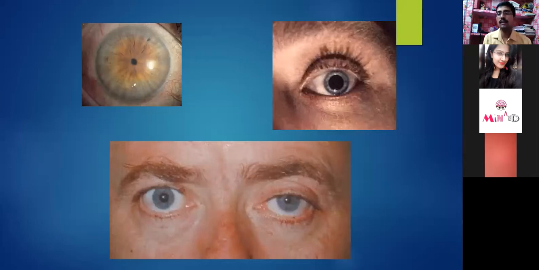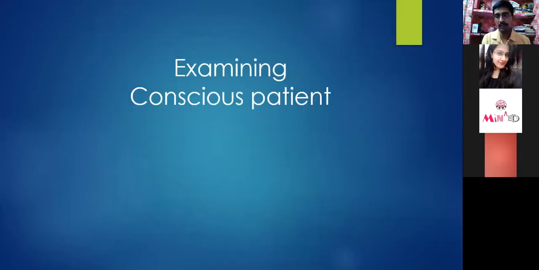Similarly, in the down image, as you have already, I think, studied in clinical neurology in the third year, in the neurological examination, we are shining the light in the affected eye, and it has to be done in one eye only at the same time, not in both eyes. And we'll see the pupillary reaction. Then we will remove the hand, shine the light in this particular eye, and observe the movement of both of the eyes. That will give you an idea of the optic and oculomotor nerve.